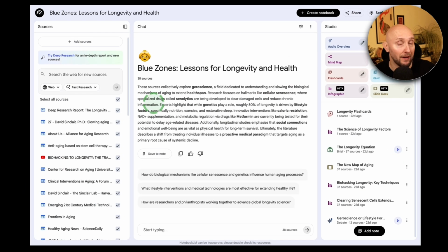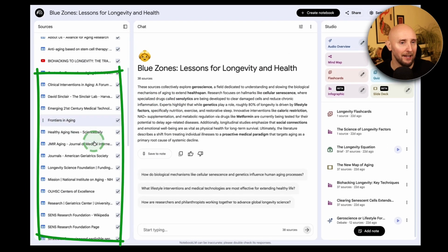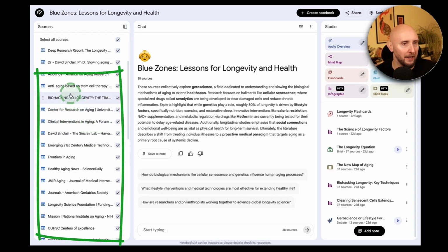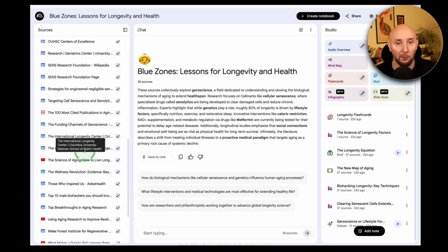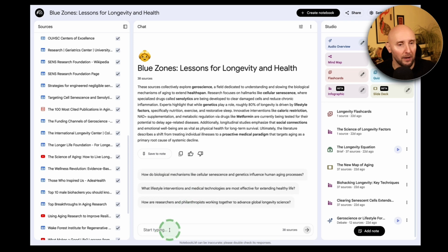Then once you've added all your sources, you'll see them in the dashboard of your notebook in the left-hand side right down here. As you can see, I've got a mix of YouTube videos, blog posts, PDFs, and so on. And then right here in the middle, I can ask NotebookLM questions from my research, much the same as you'd ask ChatGPT a question, except NotebookLM is not going to make things up like ChatGPT can sometimes do. Instead, NotebookLM is only going to pull answers from the sources that you've provided, which is super useful.